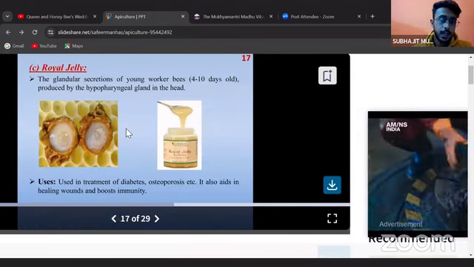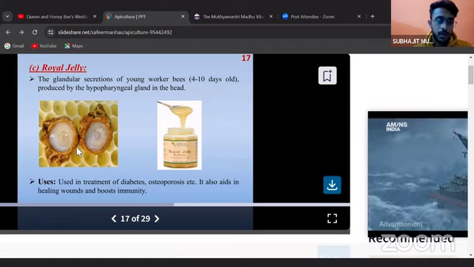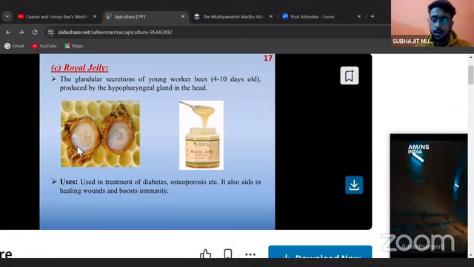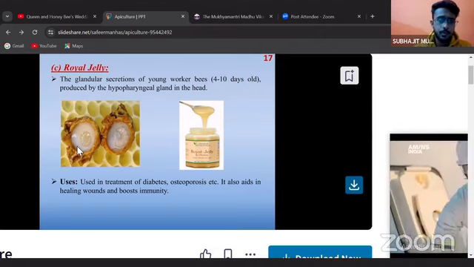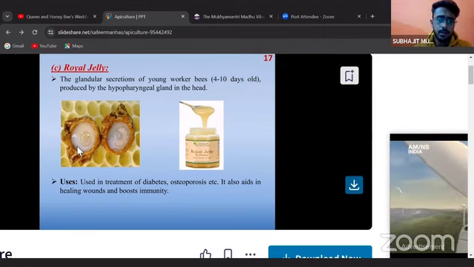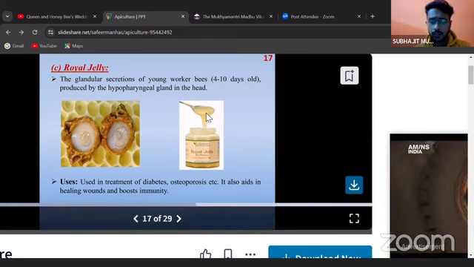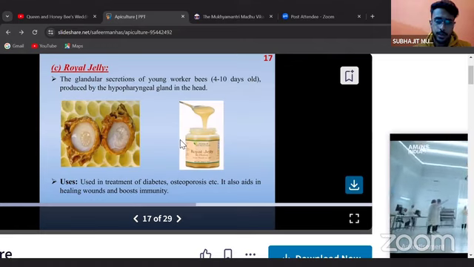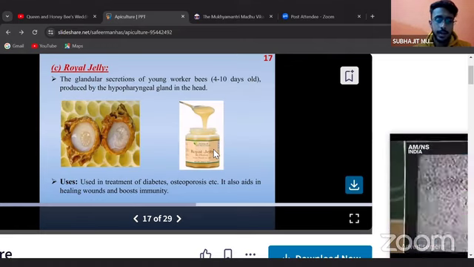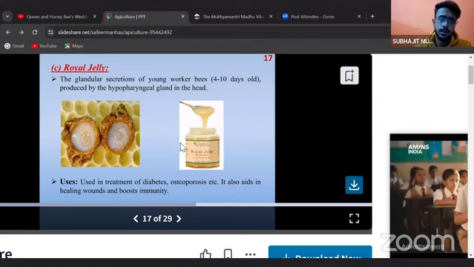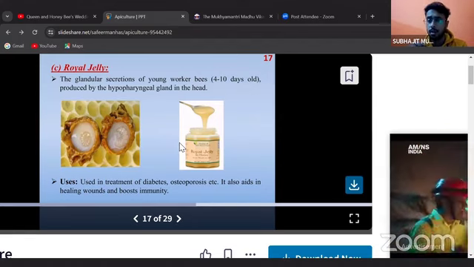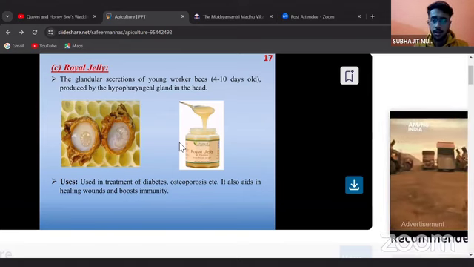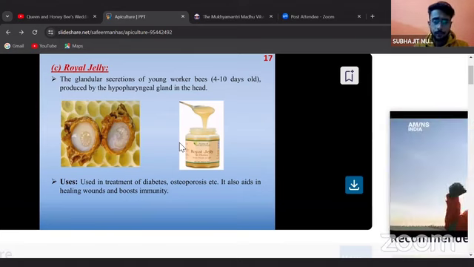The royal jelly is one of the expensive products which you can get from the honeybees. It is the glandular secretion of young worker bees, aged 4 to 10 days, produced by the hypopharyngeal gland in the head. It is also used in treating several diseases in humans, including diabetes, osteoporosis, etc. It also helps in healing wounds and boosting immunity. It contains several nutritive contents which help human beings in a huge way, and it is very expensive compared to honey and other bee products such as beeswax.